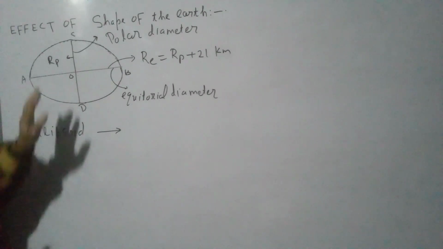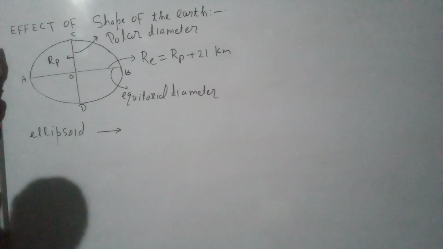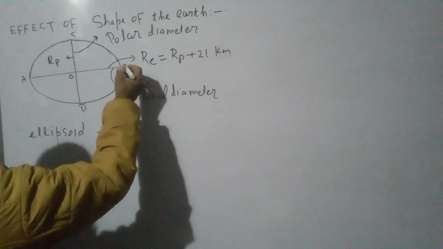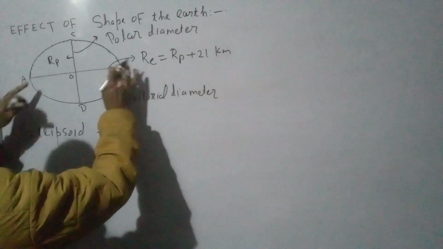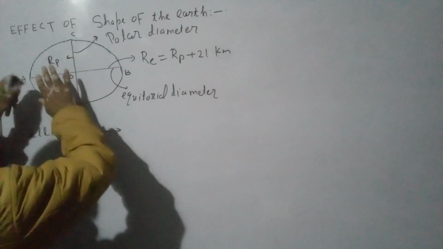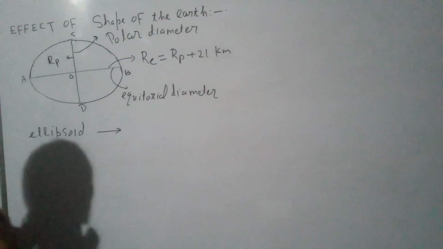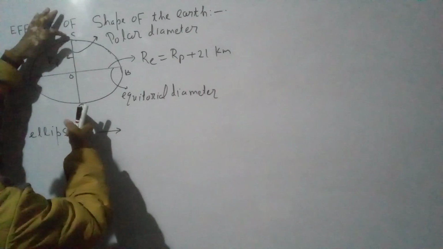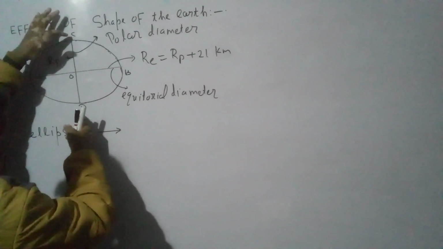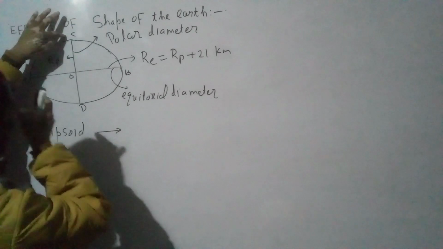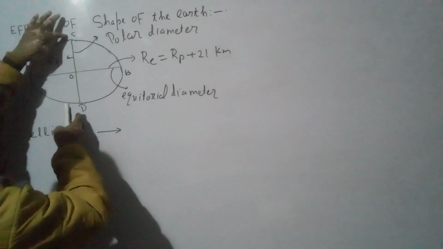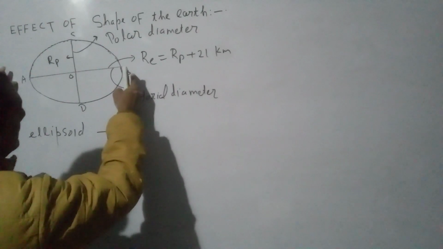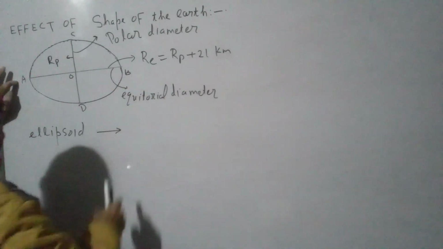It is flattened at the poles and bulging at the equator. This is the equator. Along the equator, its diameter is more in comparison to the diameter along the poles. So the diameter along the poles, CD, is less than the diameter along the equatorial plane, AB.